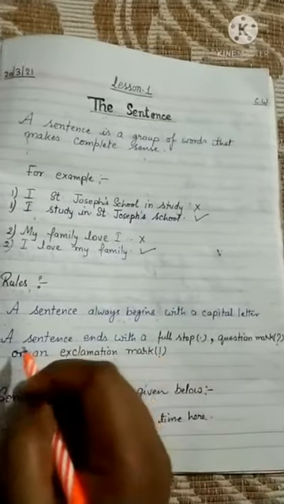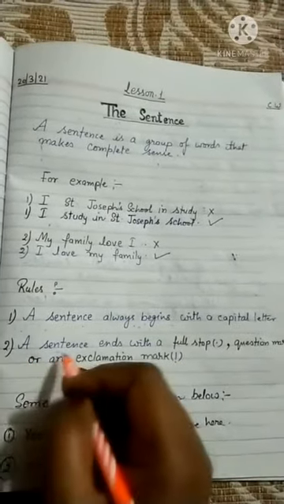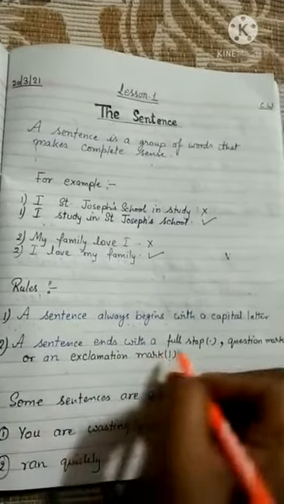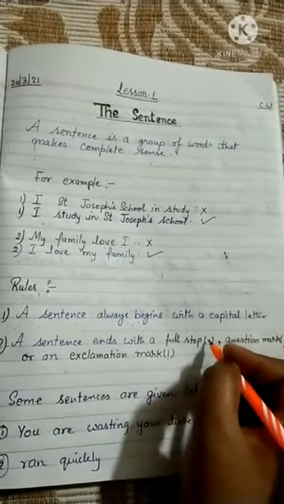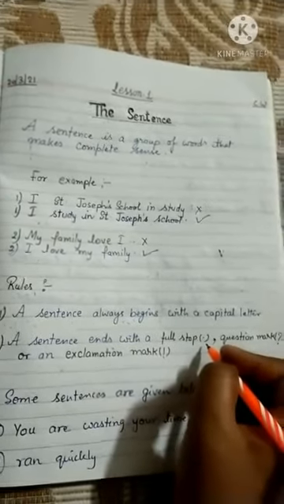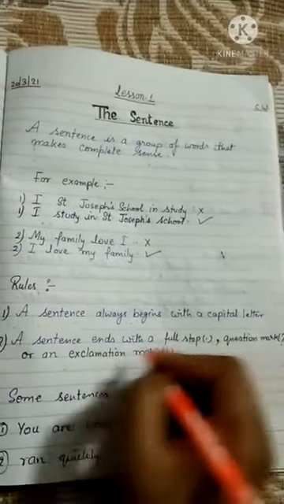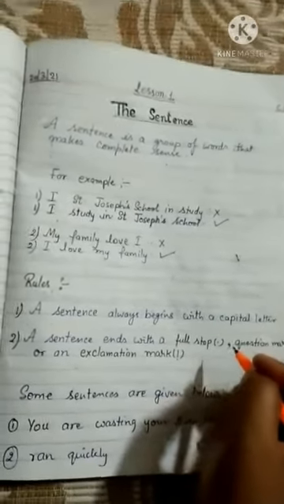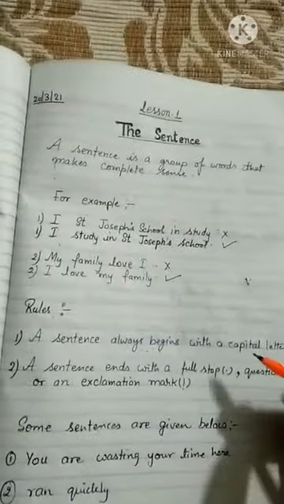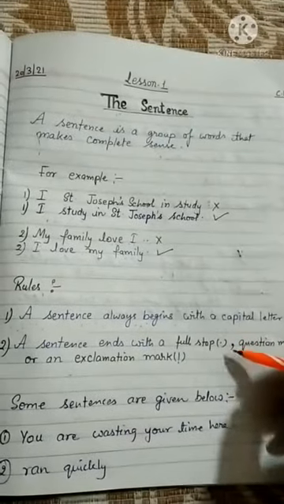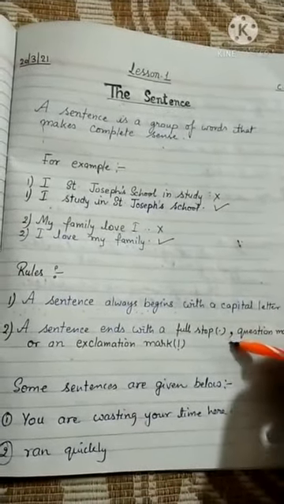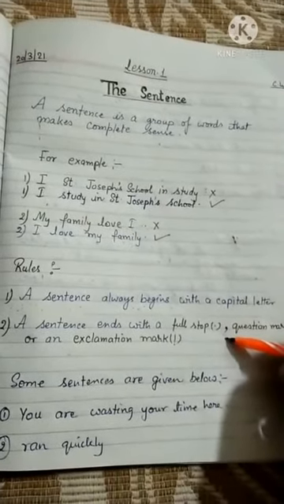Okay, so always remember that a sentence ends with a full stop. When we complete the sentence, we have to put a full stop at the end of the sentence, beta. So this is the correct formation of a sentence. I am going to explain some more examples to make it clearer how you identify whether it is a sentence or not.